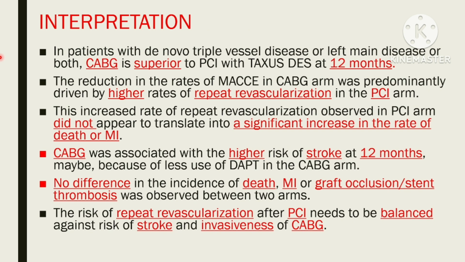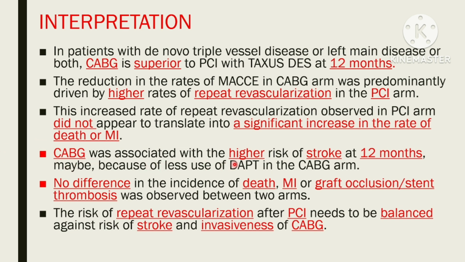Now moving to the interpretations of trial. In patients with de novo triple vessel disease or left main disease or both, CABG was found to be superior to PCI with drug-eluting stents at 12 months. This was mainly because of higher rates of repeat revascularization in PCI arm. But this increased rate of repeat revascularization observed in PCI arm did not appear to translate into a significant increase in the rate of death or MI.